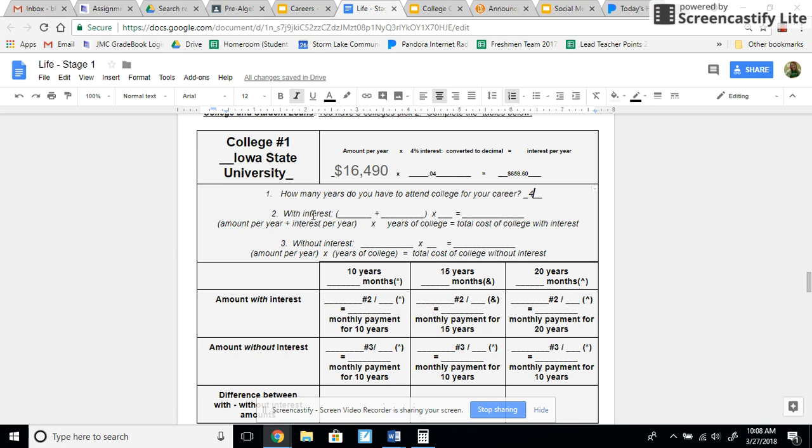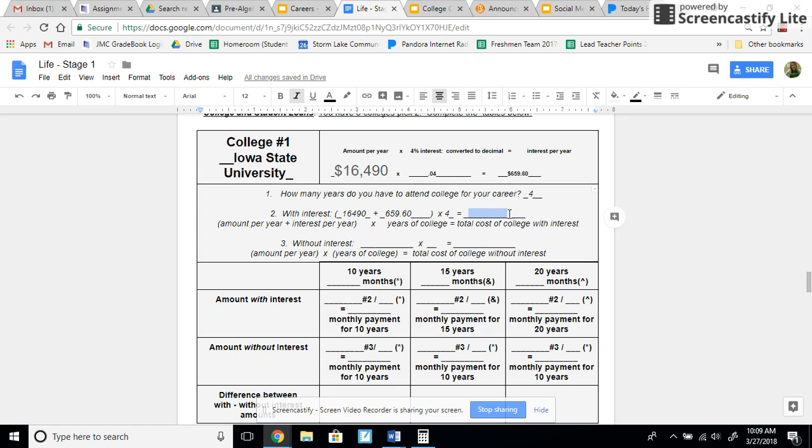Now, number 2, with interest. This right here, amount per year plus interest per year. Okay? So amount per year, which is here. So I'm going to type 16490 into there. Because that was amount per year is this, goes here. Interest per year, which is right here. I'm going to type that in right here, 659.60, times the years of college. How many years did I go to college? 4 years. So I'm going to type 4 in there.